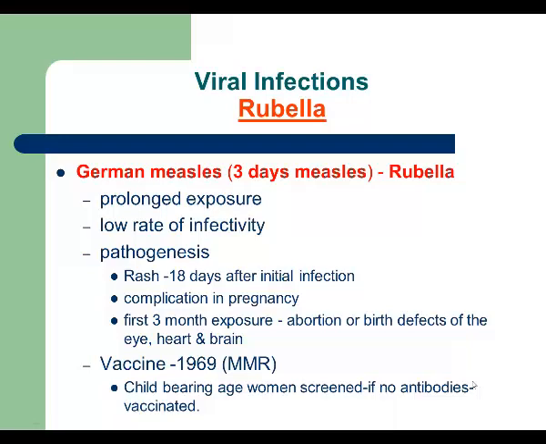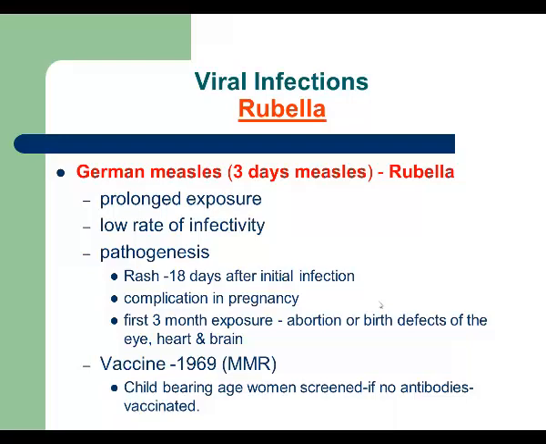The next viral infection is what we call German measles or 3 days measles or rubella. The symptoms of German measles or rubella are very similar to symptoms of rubeola. But they're not as severe. And this is the reason why we call this infection 3 days measles, because usually patients recover within 5-7 days. Usually patients recover without any problems, without any complications. They do not require any specific treatment.